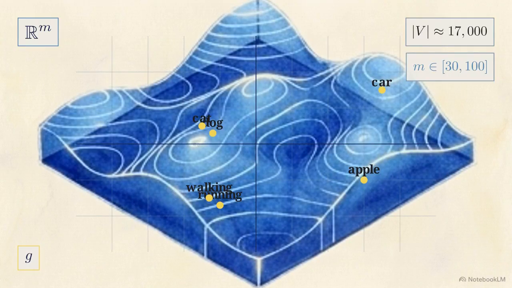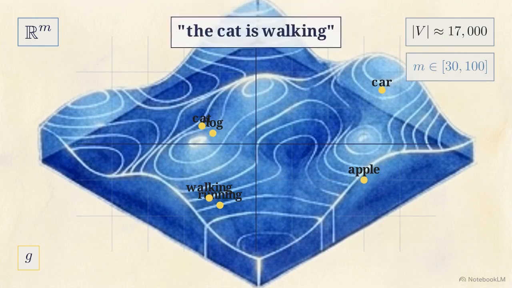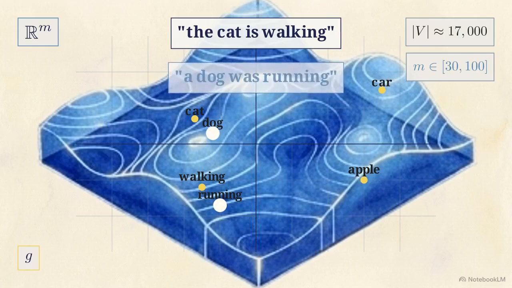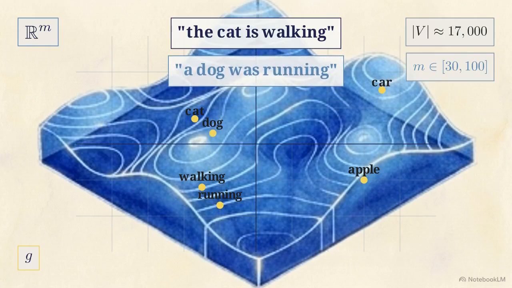The second necessary component is a joint probability function, denoted as g, that operates directly over these continuous vectors. Because this function is mathematically smooth, a small shift in the coordinate space yields a small change in probability. Words physically near each other produce nearly identical predictive scores. This yields a combinatorial payoff. Observing a single sentence in training physically moves the vectors for its words, and through mathematical smoothness, that adjustment updates the probabilities for an entire neighborhood of similar, unseen sentences.